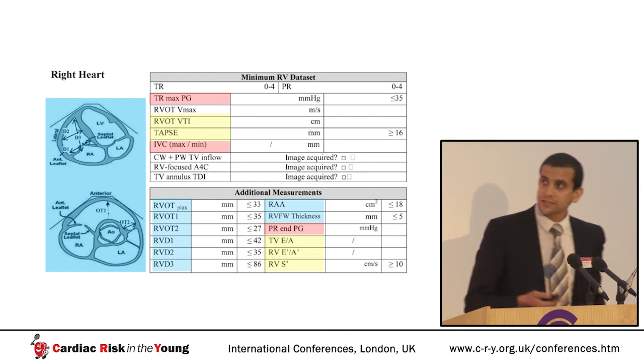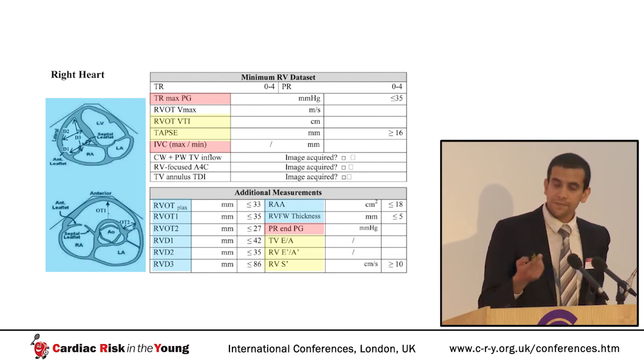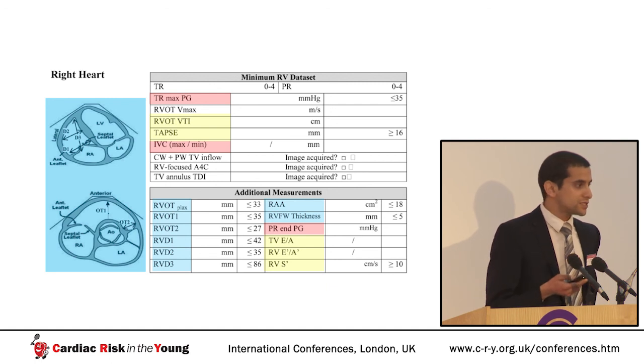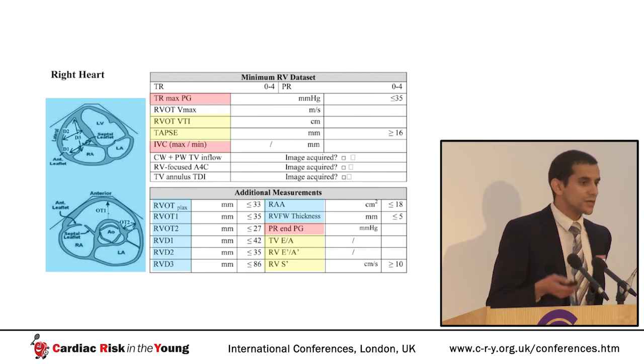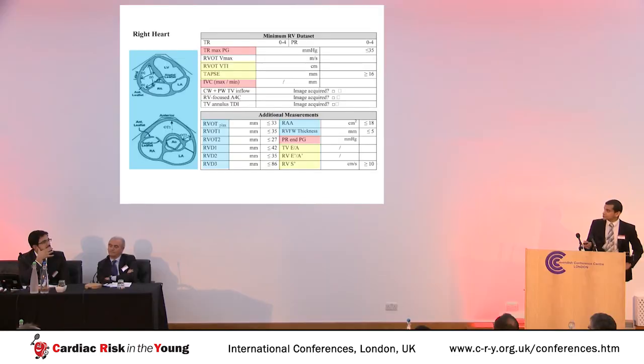And the right ventricle comes in here. You can see the form is fairly RV heavy. Two reasons for that. One, my own research is about the right ventricle, so it was a good way for me to gather my data. And secondly, and more importantly, because echo assessment of the right ventricle is so much more complicated than assessment of the left ventricle. So we've added all the right ventricular dimensional indices, including right atrial area, that we've discussed. We've added some illustrations to show where these measurements should be taken. We've added various indices of systolic and diastolic function, including tissue Doppler, and assessment of the pressures in the pulmonary artery and in the right atrium.